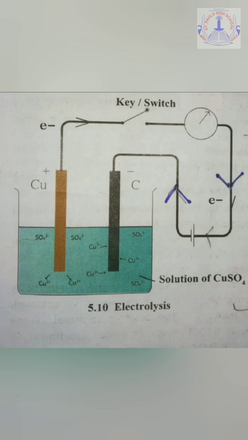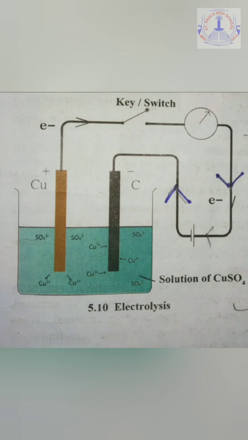Now, as we all know that opposite charges attract each other, for this reason the positive copper cations move towards the negative cathode. And when these positive cations move towards the negative cathode, the excess electrons which are present in the cathode neutralize the copper.